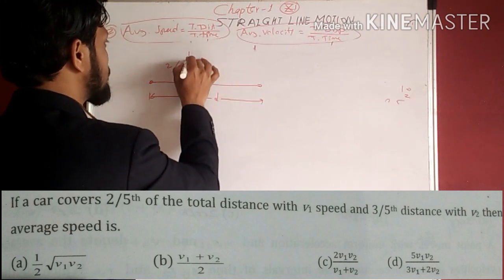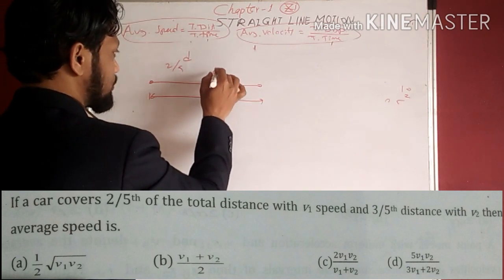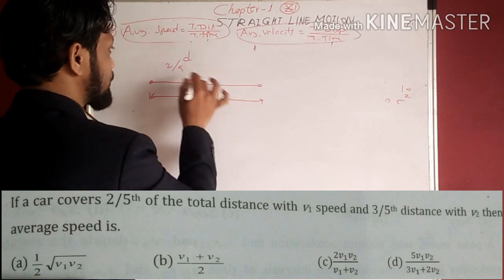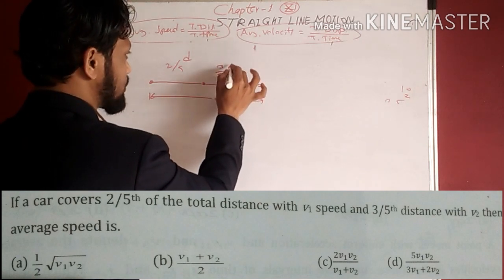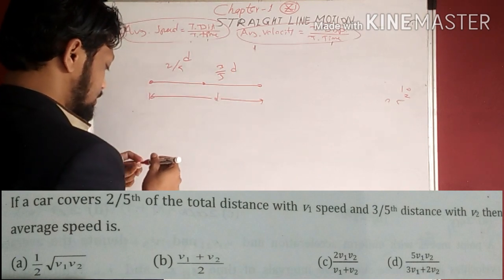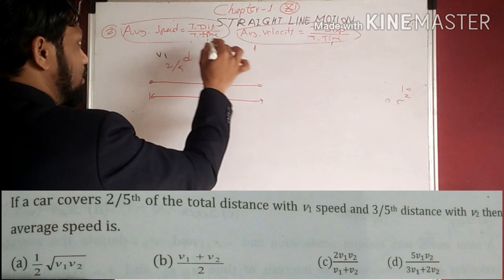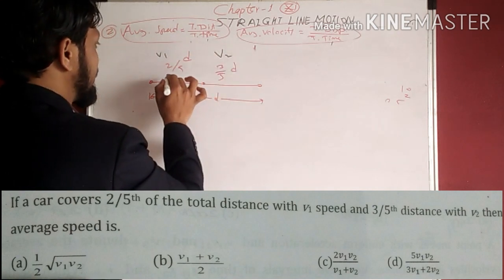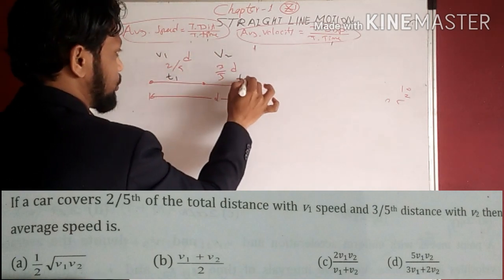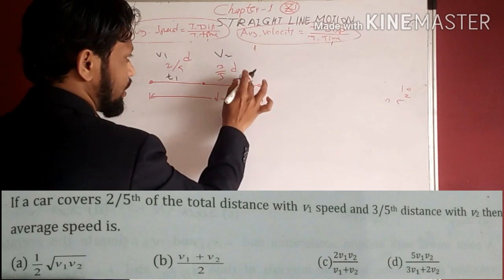So 2/5 of distance d is covered with speed v1 in time t1 suppose, and 3/5 of distance d with speed v2 in time t2.